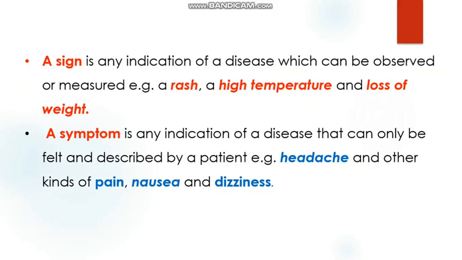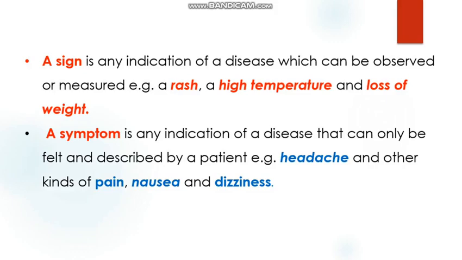It's a patient who is able to describe what they are feeling, because they are able to feel it. No wonder I've given examples such as headache, pain, nausea, and dizziness. So we are done looking at what a disease is.